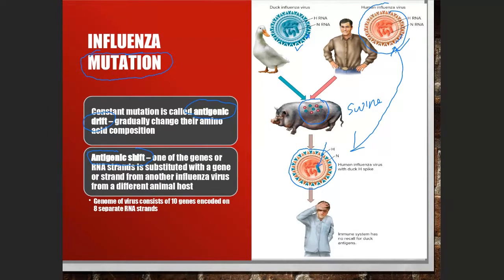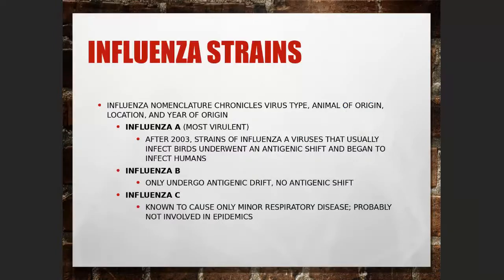Therefore, for example, if we are already immune against these viruses, because we had the disease or we had a flu shot for these viruses, and on the next year, maybe this is the virus that infects humans. What happened? Then we will not have immunity against this new virus over here. Then we will be ill. We will have sickness from this type of virus. So just remember, the flu viruses, they change, they mutate every year, very, very fast.